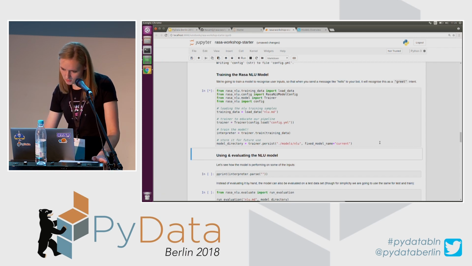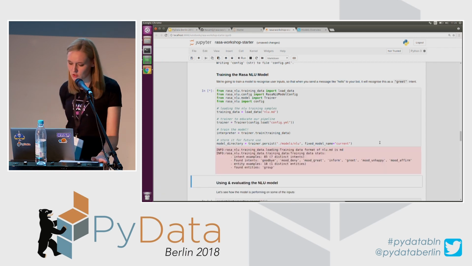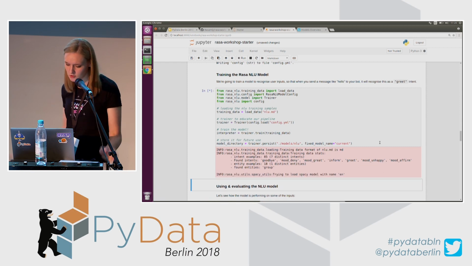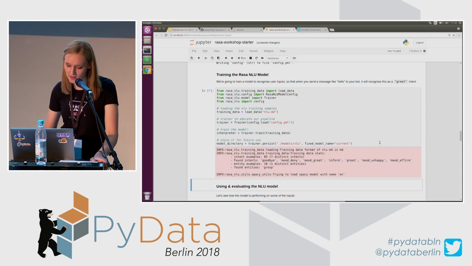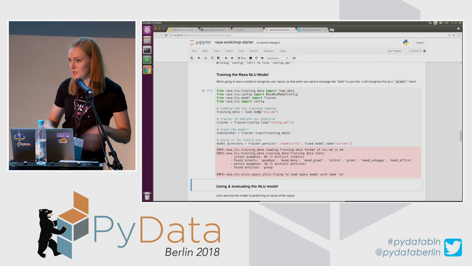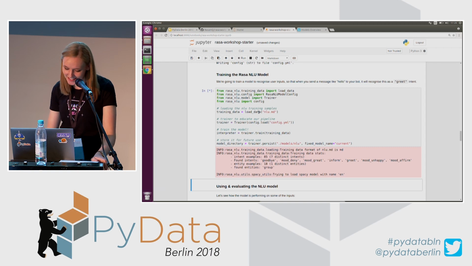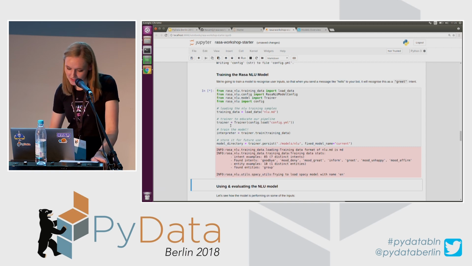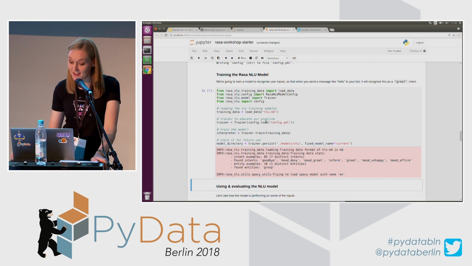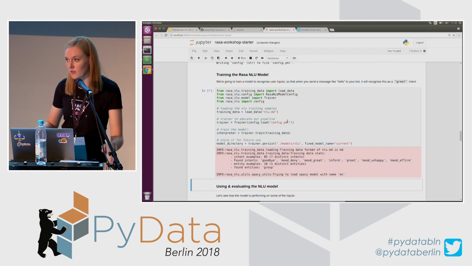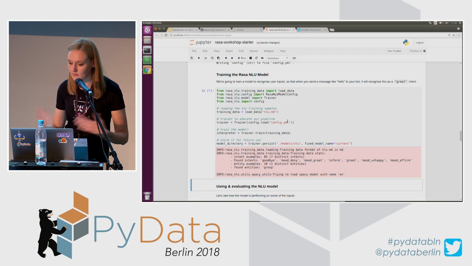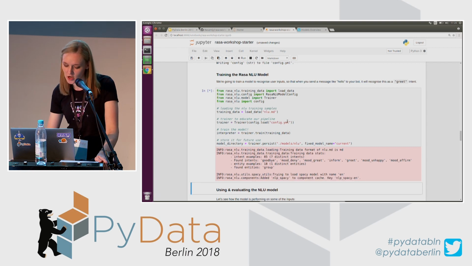I'm going to run it. It shouldn't take too long because we don't have too many training examples. I'm just going to quickly explain what's happening while it's training. First of all, we are loading training data, so those examples that I have written previously. And then I'm simply initializing the trainer, which will take care of training the model. And we have to provide a configuration file so that a model would know how to parse incoming messages from a user.